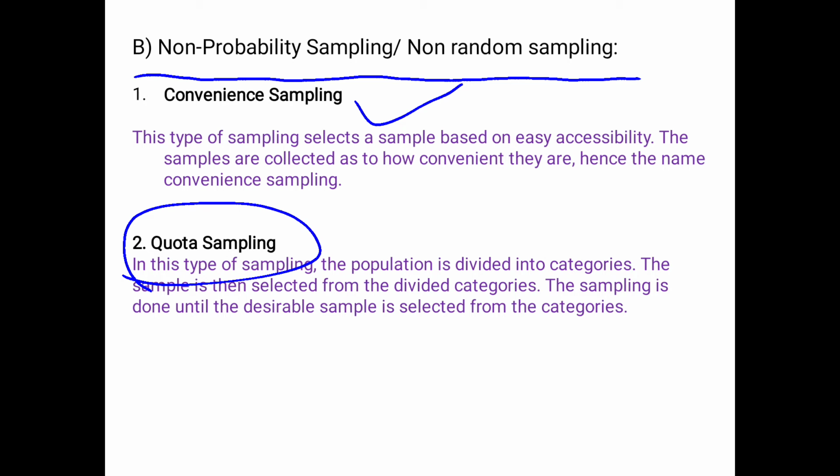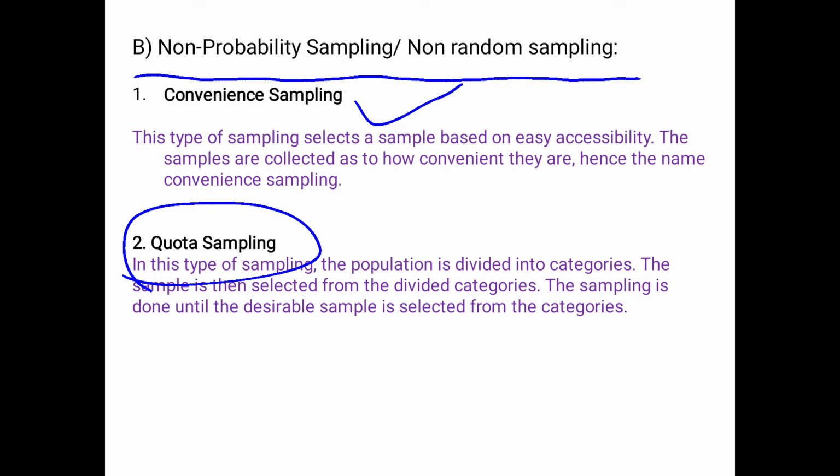In this sampling technique, the selection of members happens based on preset standards, that is the quota. You select people on a non-random basis according to some fixed quota, and that is why this method is called quota sampling.